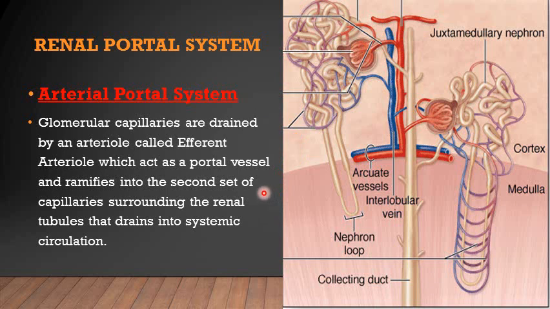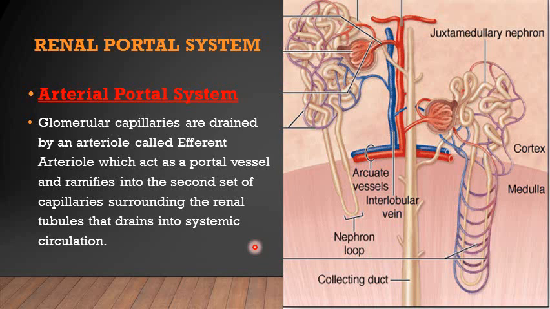So here I am summing up that in the body there are three types of portal systems. Number one is the hepatic portal system. Number two is the hypothalamo-hypophyseal portal system. These two are examples of the venous type of portal system.